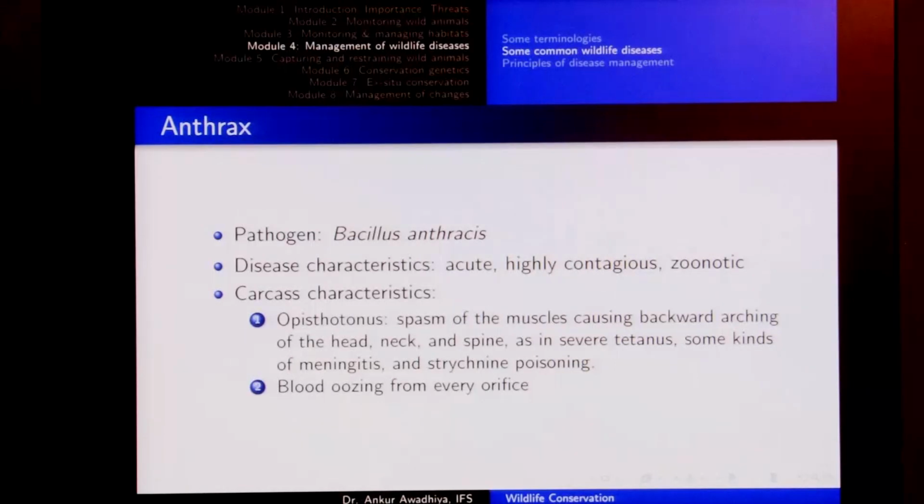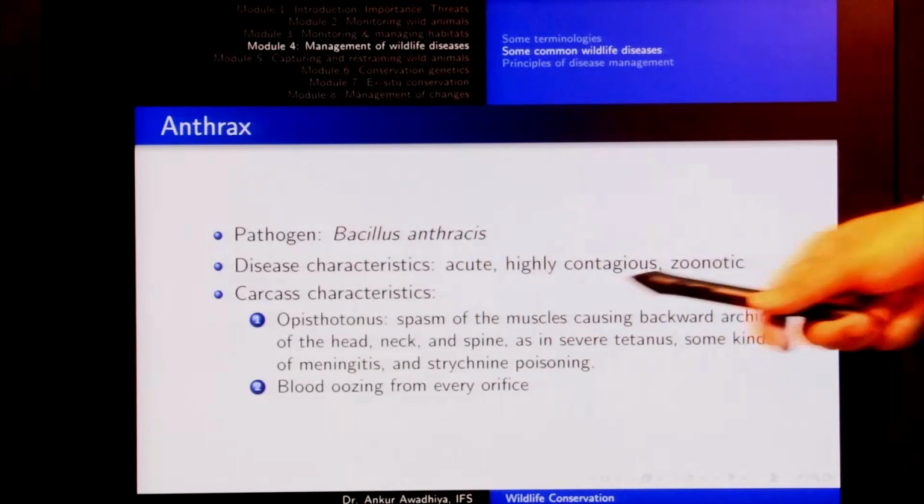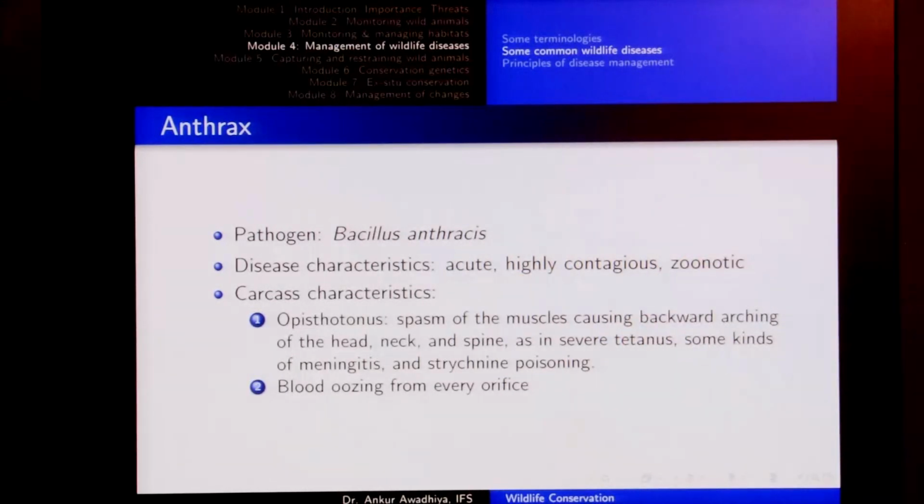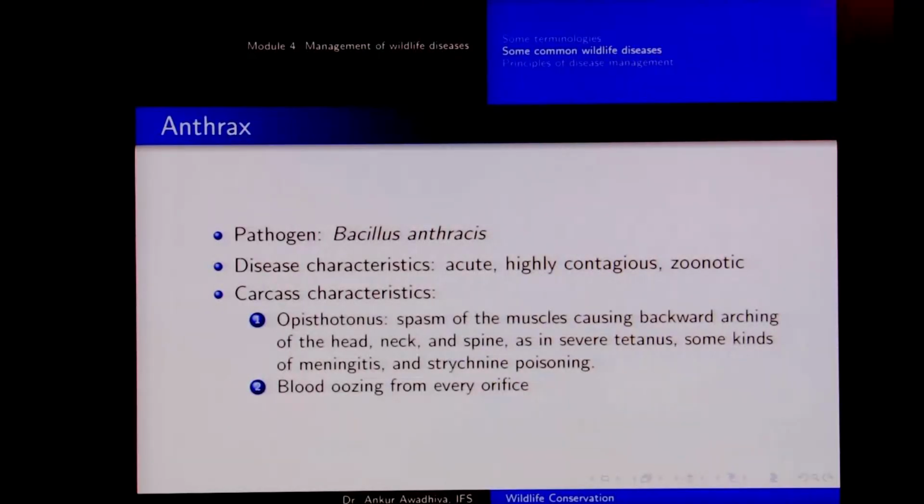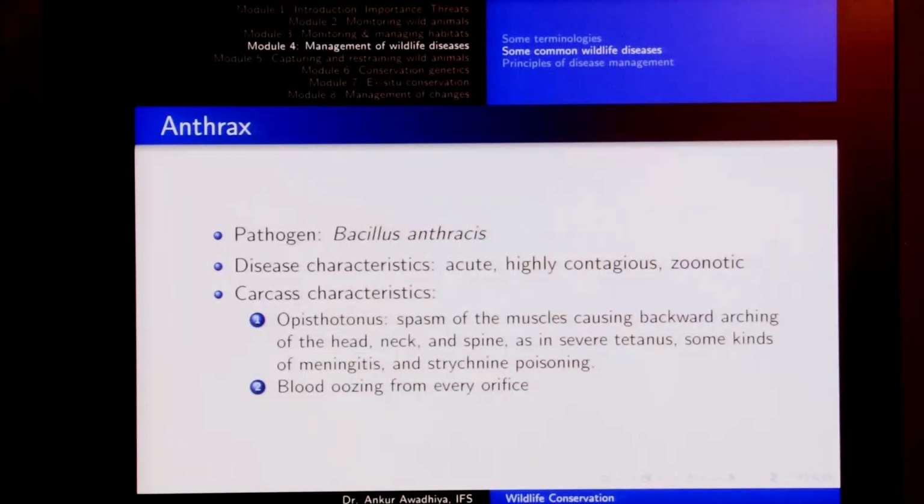Anthrax is caused by a bacterium known as Bacillus anthracis. Now, disease characteristics. Whenever you read about disease characteristics, you will come across words that we discussed in the previous lecture. Acute means that when an animal is exposed to or gets this disease, it develops symptoms very fast, in a very short span of time.